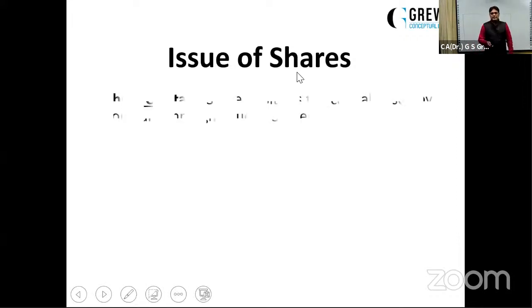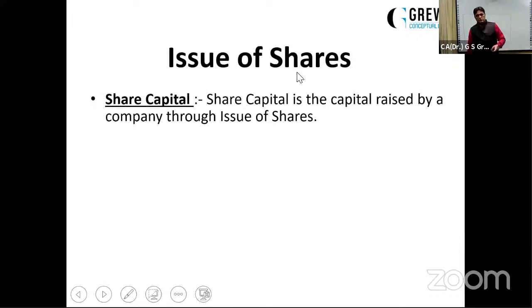Now, in this topic, what is issue of shares or what is share capital? Share capital, as we know, is capital raised by the company through the issue of shares. See, the company is a group of persons and they need the public to invest in the company, to finance the company. And then they have to raise the shares. And the money raised by issuing shares is share capital.